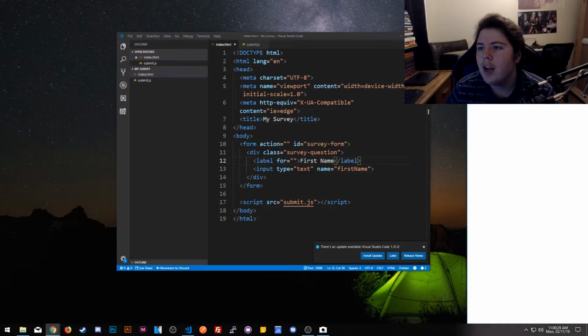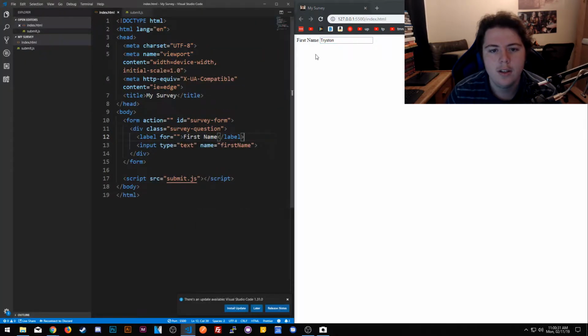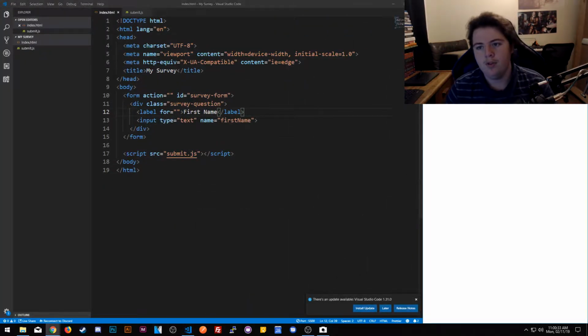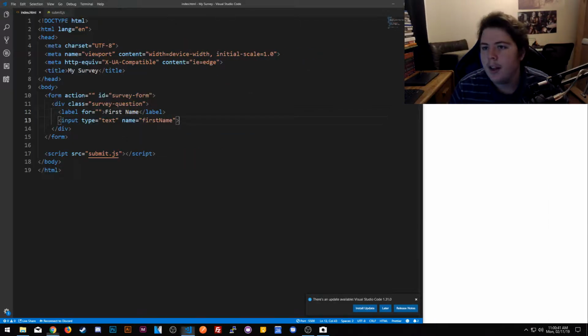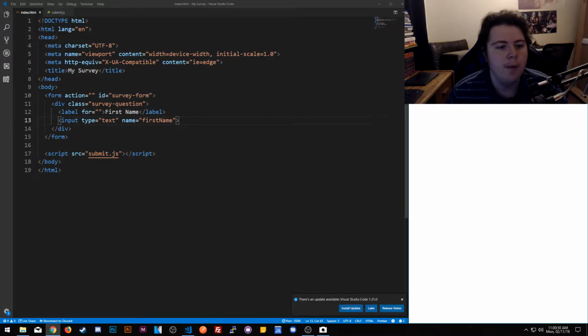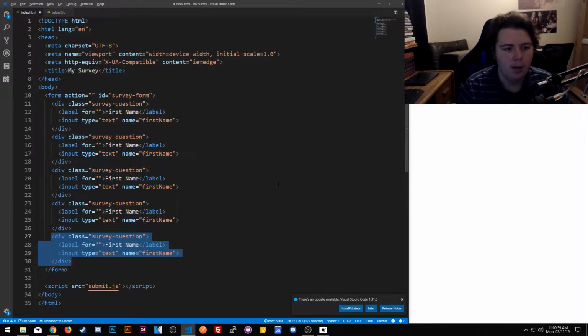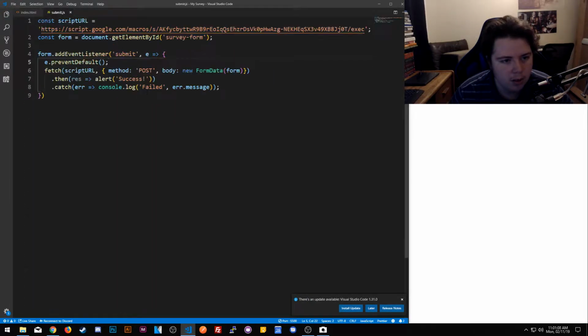So now let's go ahead and actually add some CSS styling and some more inputs for our form. So first of all, I'm going to delete that. Okay, so we have a question. We're going to copy that a little bit, make some more here. Also, I don't think the name even matters. I'm gonna assume it does because of the form data.